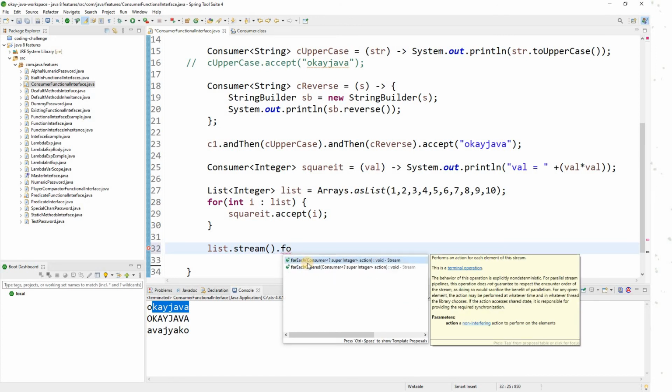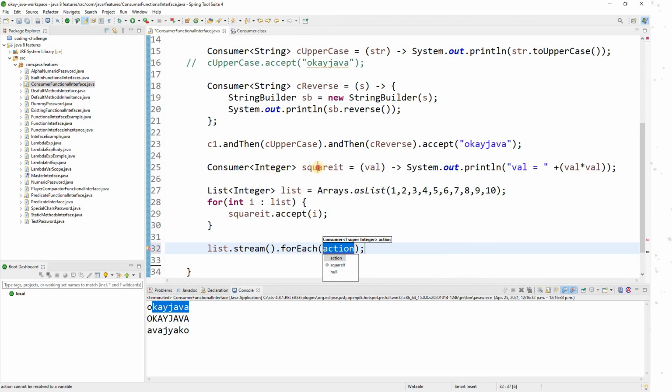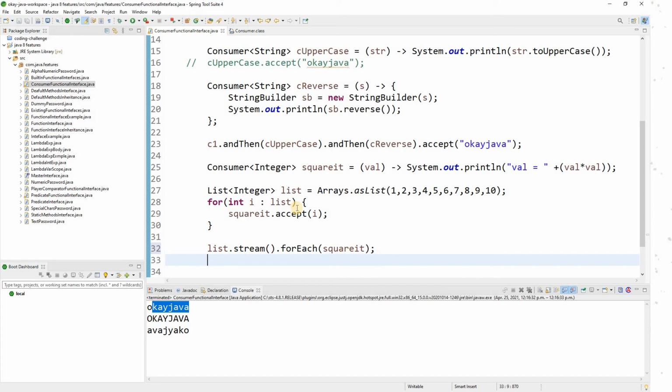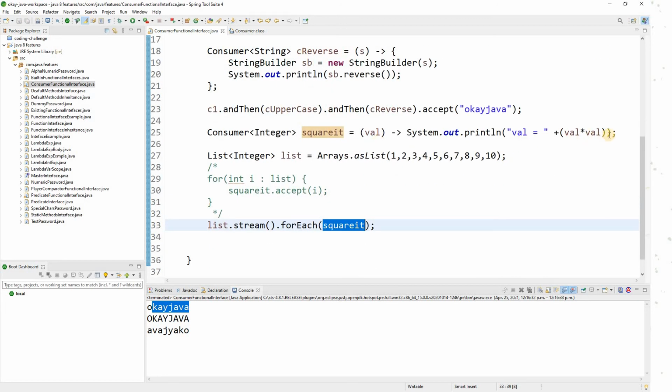What is forEach doing? What is the argument? It is expecting a consumer as input value. So for this one, let me just call it square. Now let me just comment out this one. It will just multiply the input value. So this time I've converted our list into a stream and then used the forEach function.